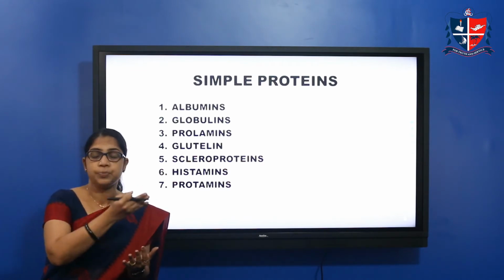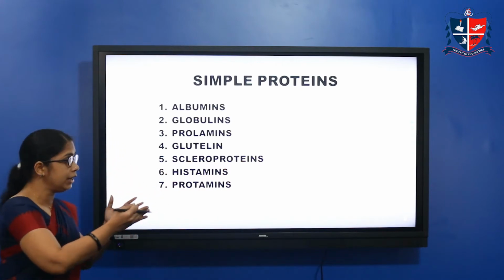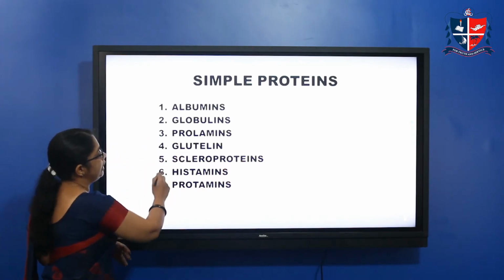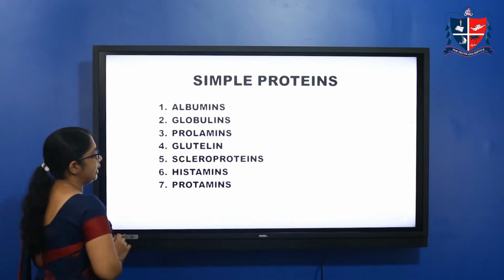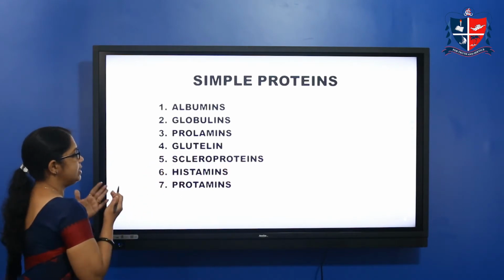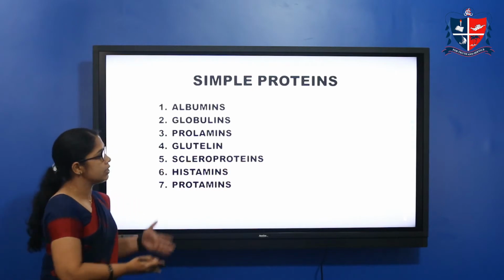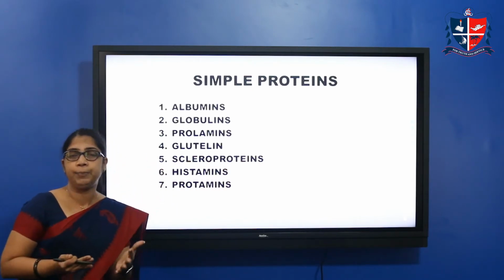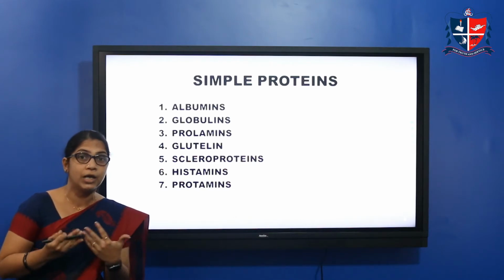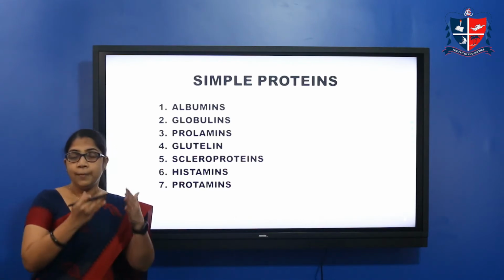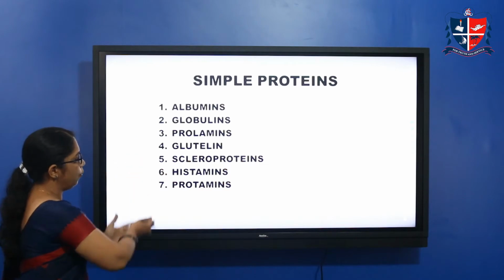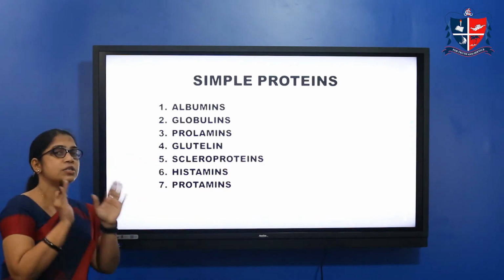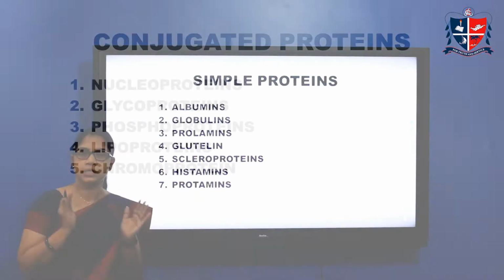Based on these properties, they are grouped into albumins, globulins, prolamins, glutenins, scleroproteins, histones and protamines. That is about simple proteins, which contain only amino acid units.